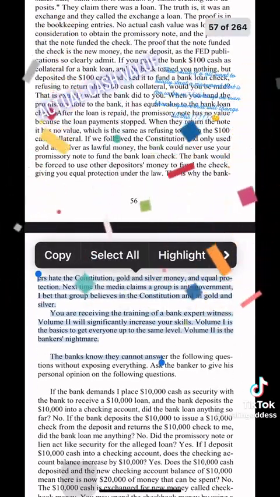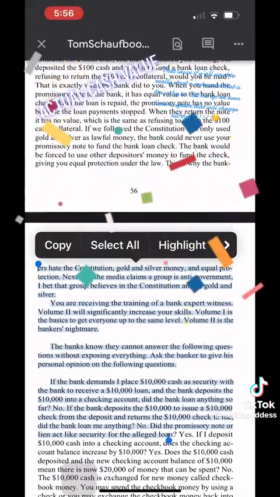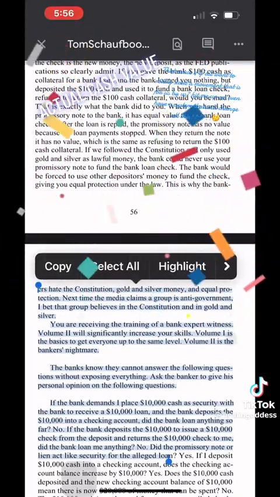If you gave the bank $100 cash as collateral for a bank loan, and the bank loaned you nothing but deposited the $100 cash and used it to fund a bank loan check, refusing to return the $100 cash collateral, would you be mad? That is exactly what the bank did to you.